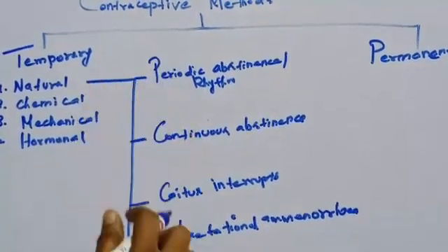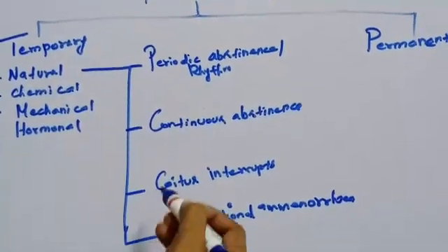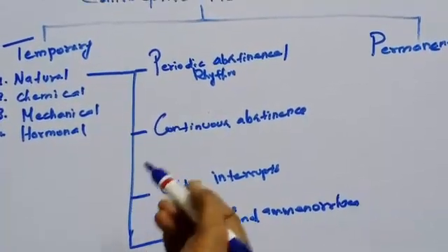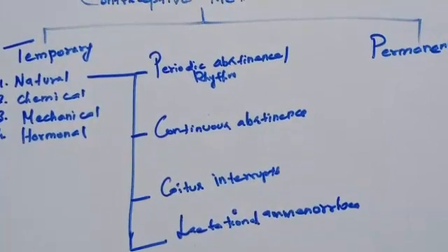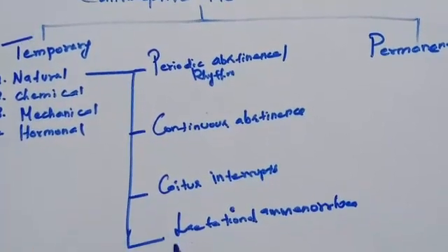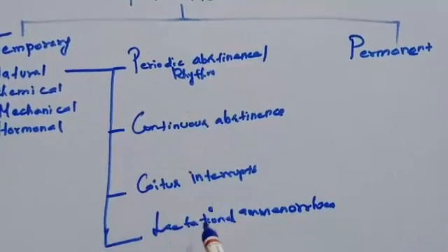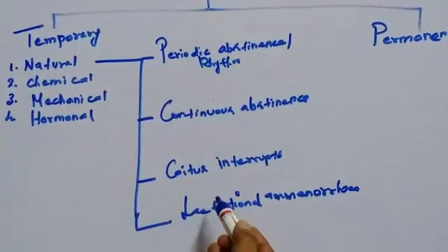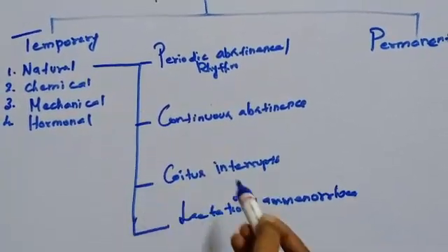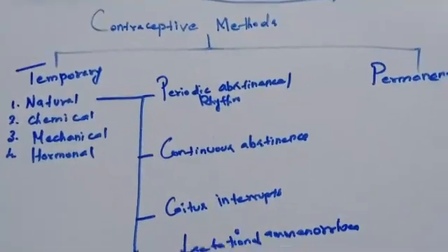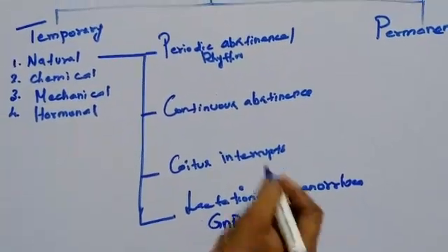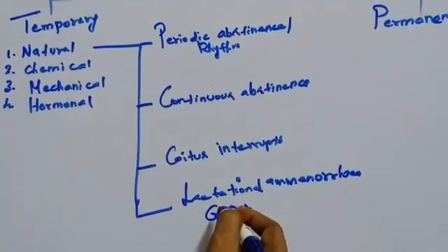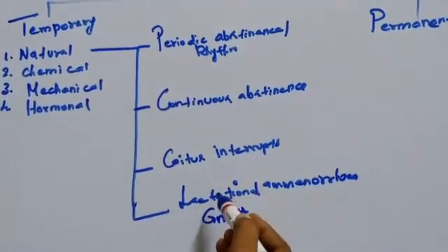See, when the baby sucks the milk, at that time the pituitary gland secretes an increased amount of prolactin hormone in order to increase milk production. The high concentration of prolactin in the mother's blood prevents the menstrual cycle. It does so by suppressing the release of gonadotropin releasing hormone, which is released from the hypothalamus.